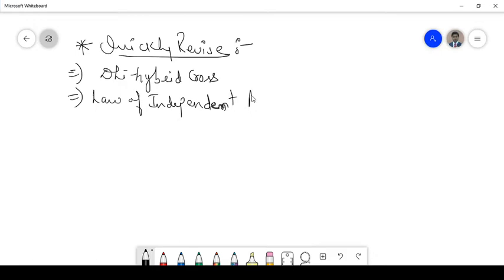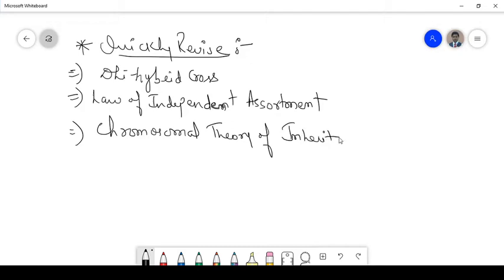Now today what shall we learn? We shall learn about the chromosomal theory of inheritance, whereas we shall also talk about linkage and recombination.